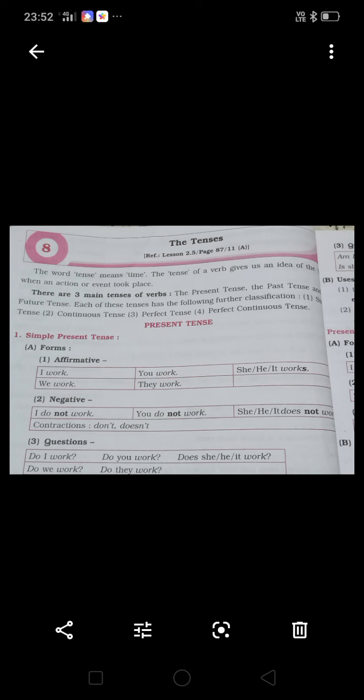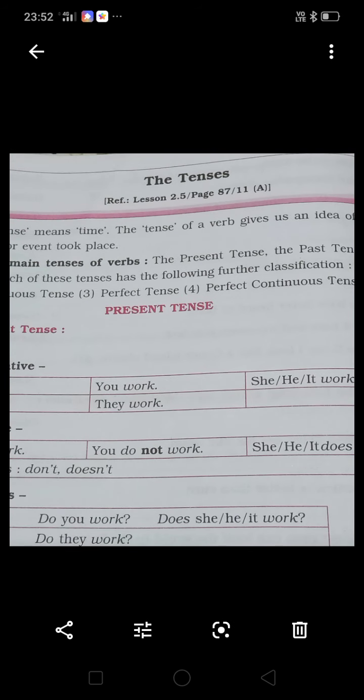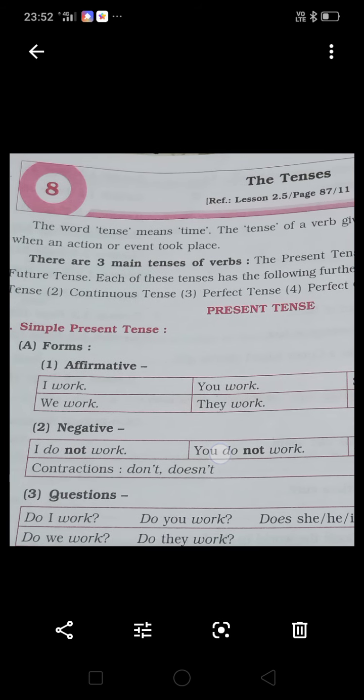Tenses. Last year also we learned about tenses, which is a very important concept, which is the basis of all other concepts of grammar. That's why we want to know about the tenses, because next year and this year also there are many questions related to tense in your exam.